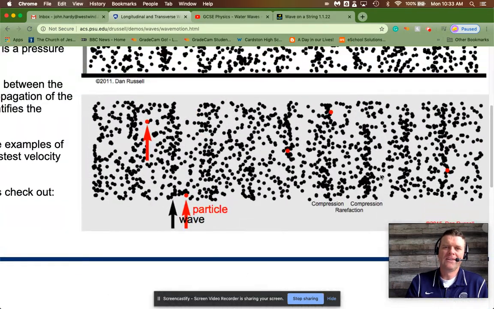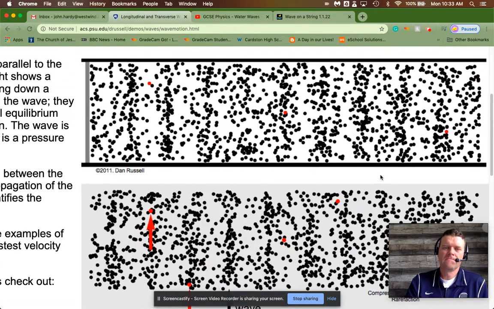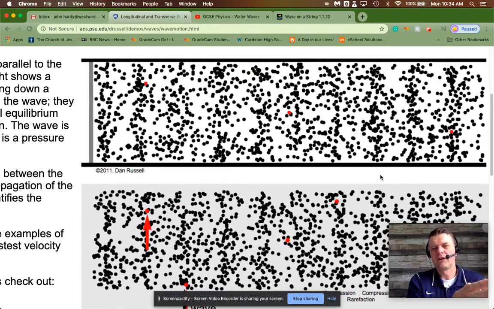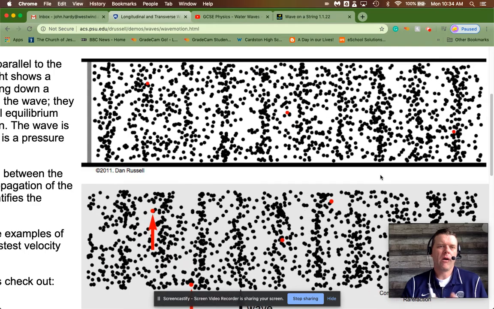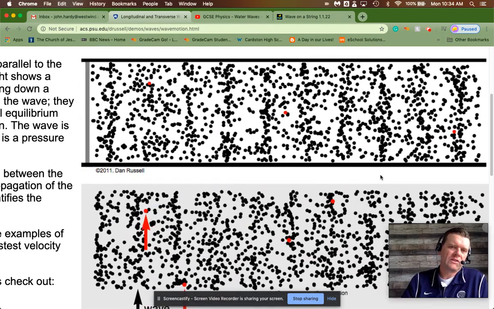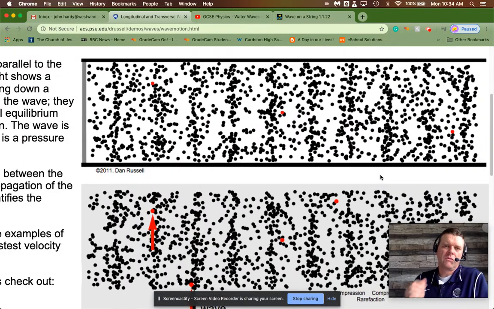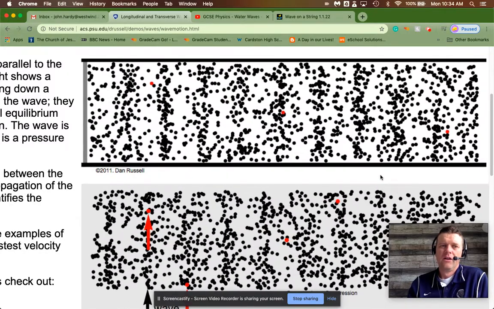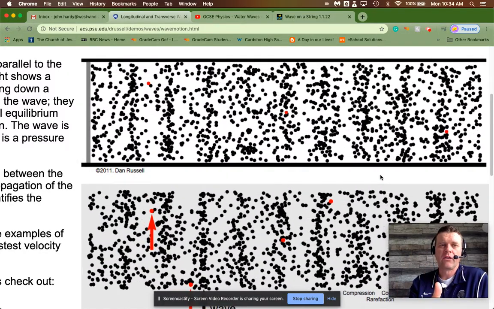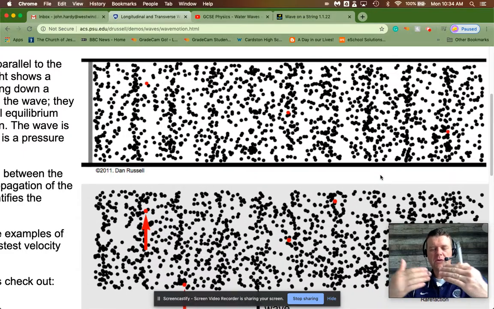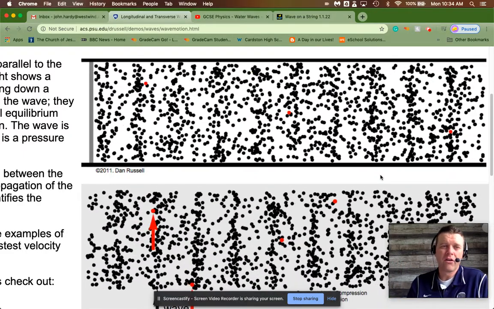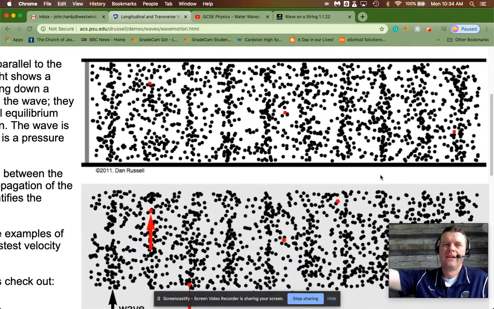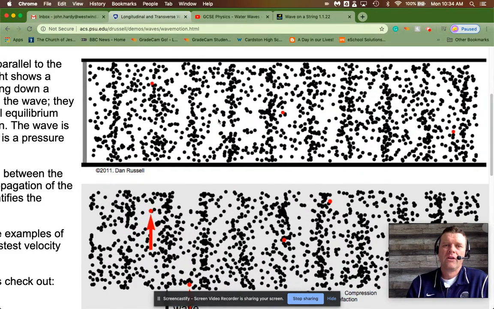If we look at this one, this is a longitudinal wave. This gray bar on the left here, we call it a wave generator. It's a bar that's vibrating on the surface of, say, water. We could think of this as a sound wave too. This gray line could be a speaker, and the diaphragm of the speaker is vibrating back and forth, hitting air molecules, causing them to compress, which then compresses the air molecules beside them, and that pattern propagates outwards.